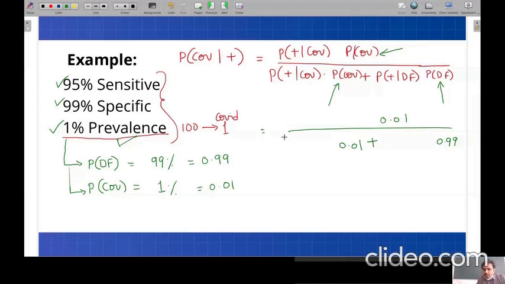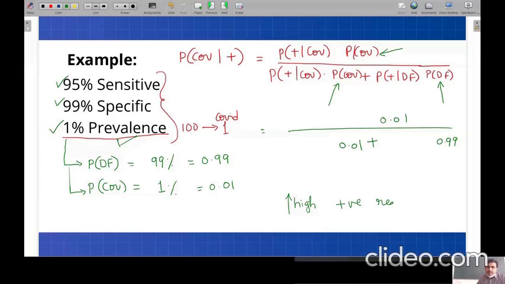Once again, I am reminding you, if the test is having high specificity, that means if the test gives a result of positive, then he is really positive. That is specificity. If the test gives a result of positive, that indicates he is really positive. That is high specificity. So this information of 99% specificity, where can I substitute?